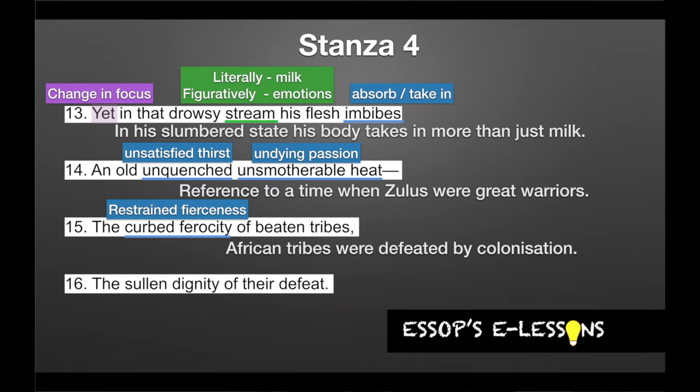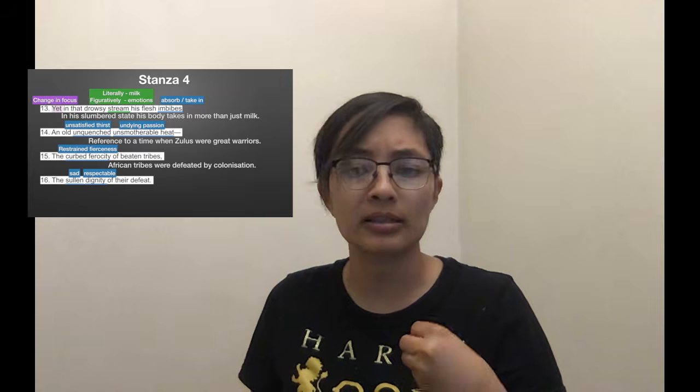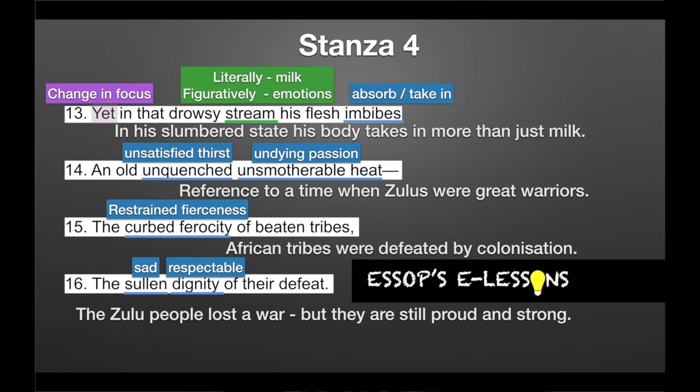In line 16, we see their sullen dignity. So sullen means sad, but dignity is almost opposing that. So it's saying even though they are sad, even though they were defeated, they are still respectable. They still hold their head high. They still have so much to be proud of. Right? So the Zulu people may have lost a war, but they are still very proud, very strong people.